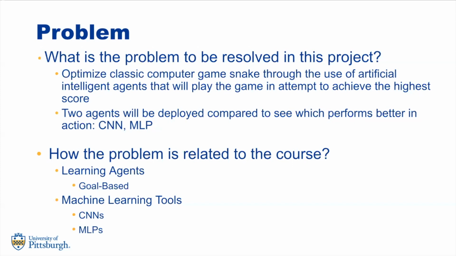There will be two main course topics that we use in this project. First is learning agents. We will deploy a goal-based agent where its actions will be determined based on how close it is to its goal, which is to win the game. And then we will use two machine learning techniques, specifically CNN and MLP, which are both feed-forward artificial neural networks.